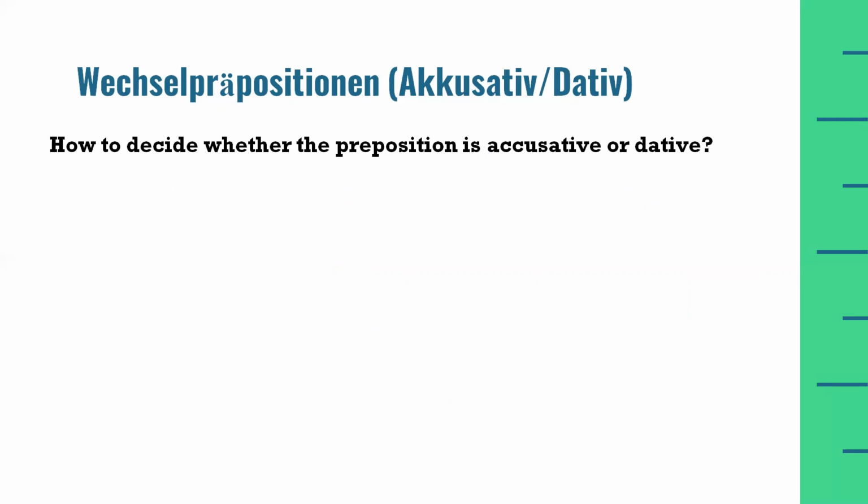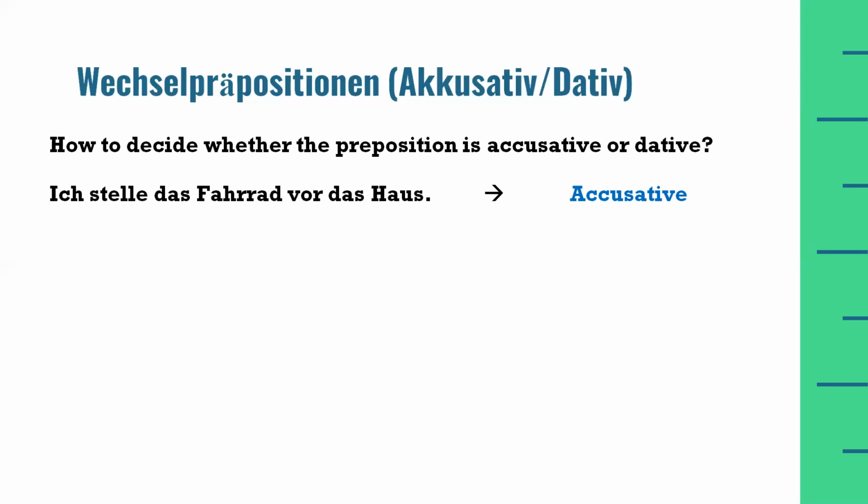What are the conditions or situations under which a two-way preposition will behave like accusative? And what are the scenarios under which a two-way preposition will act like dative? For this, I have taken two examples. First example is Ich stelle das Fahrrad vor das Haus.